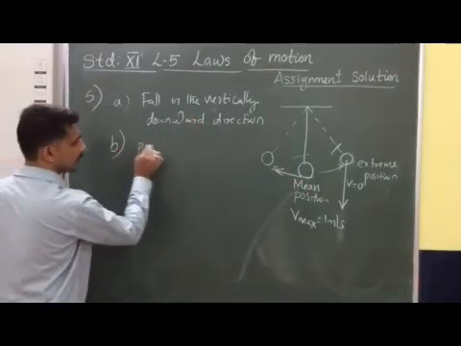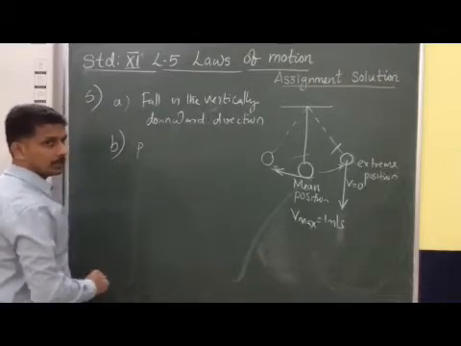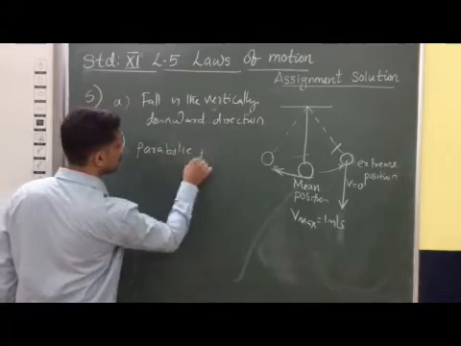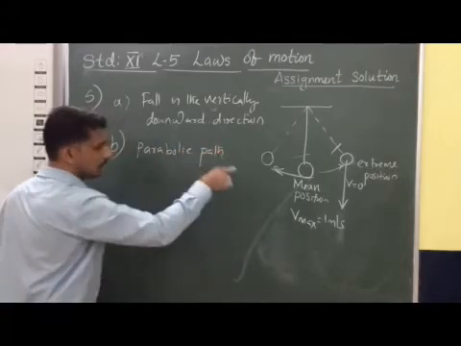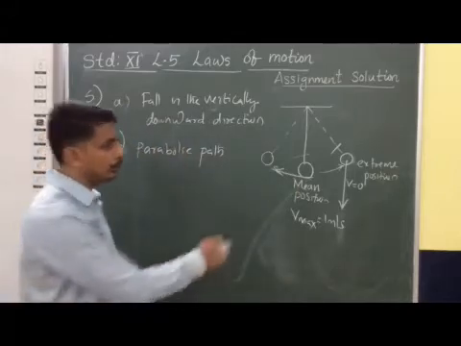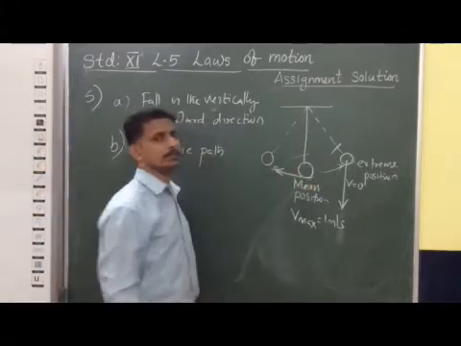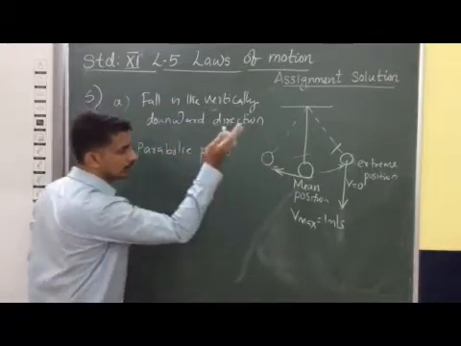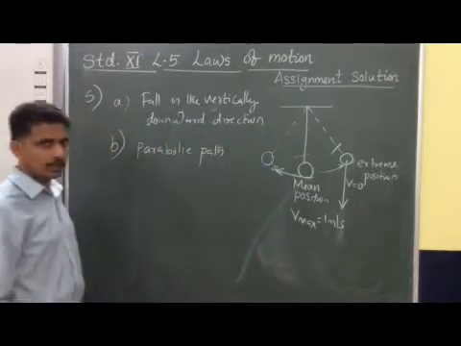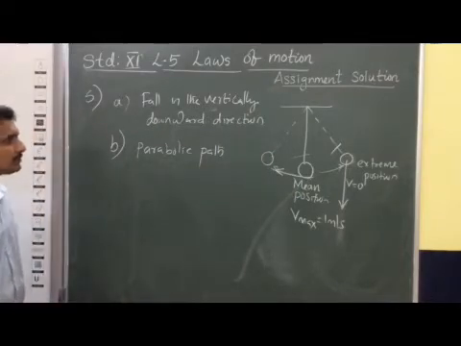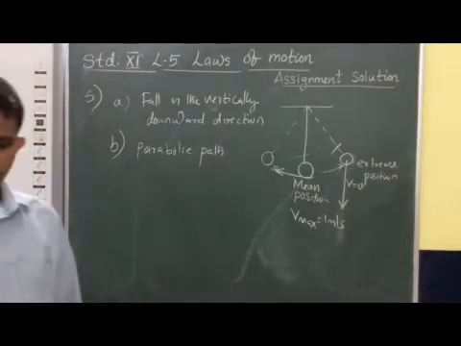So the trajectory taken by this bob in this case is a parabolic path. So this is question number 5.